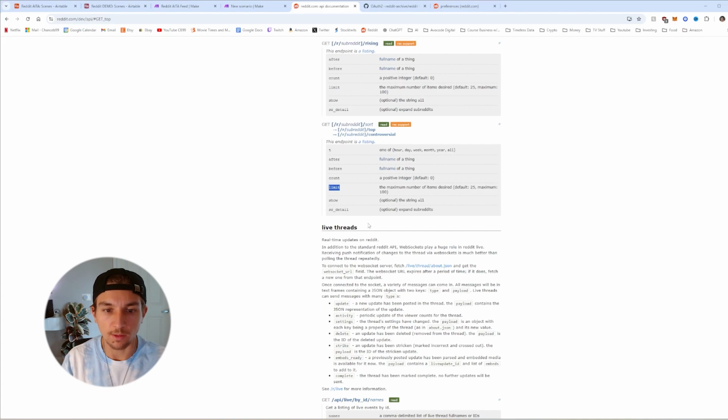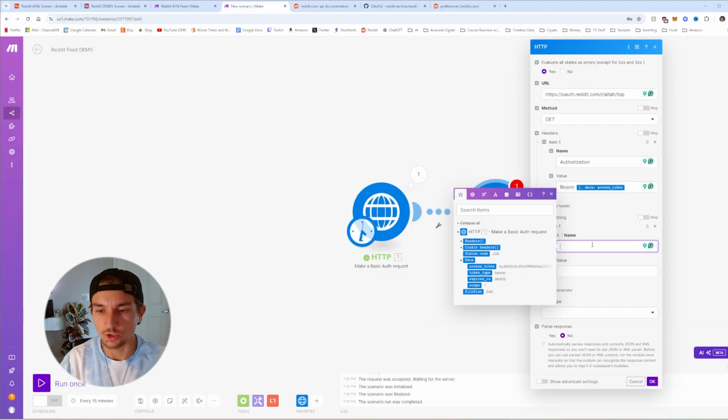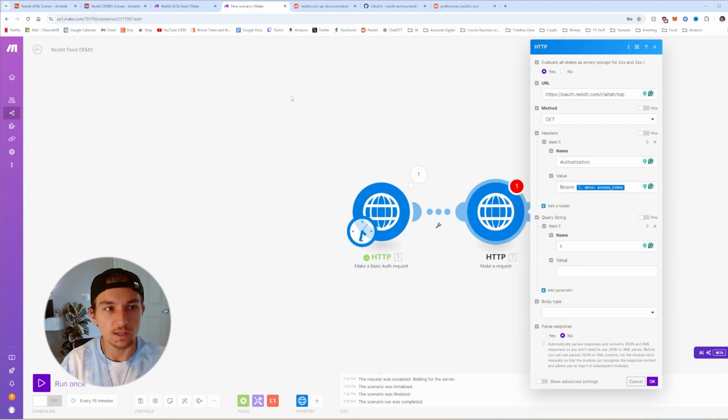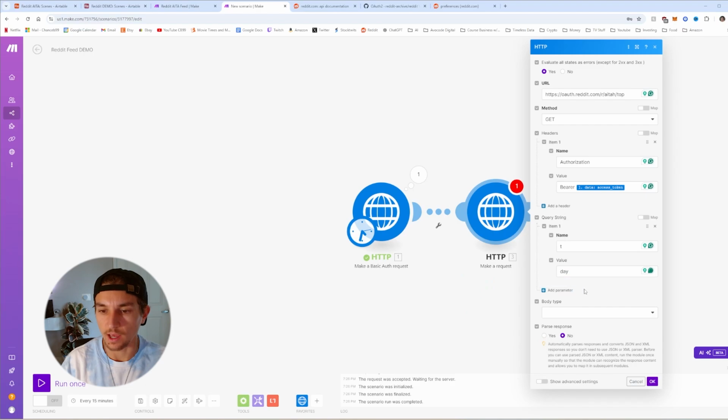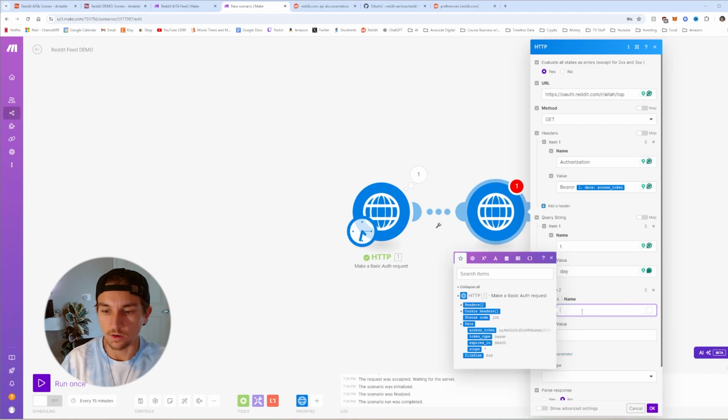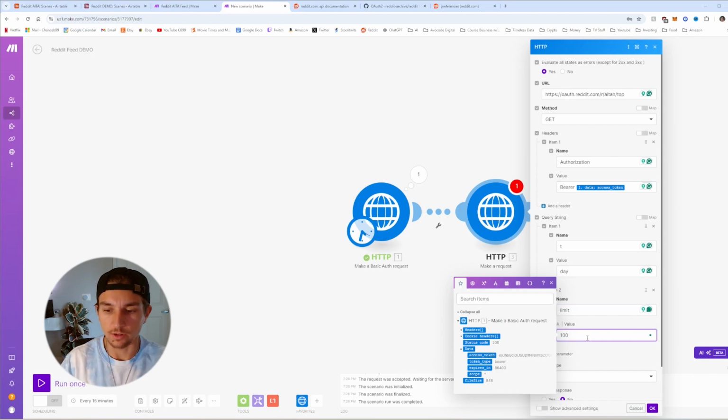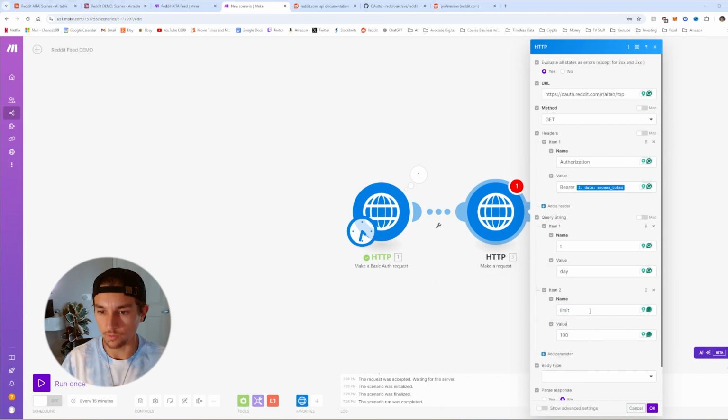So you can provide a limit for how many you want. So for me, I'm going to add a query string for T, and we want the top day. So that's the value for day. I'm going to add another one for limit, and I'll add it for 100. So I want the maximum we can get.